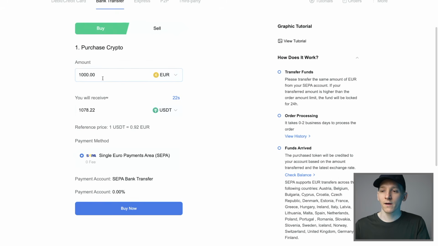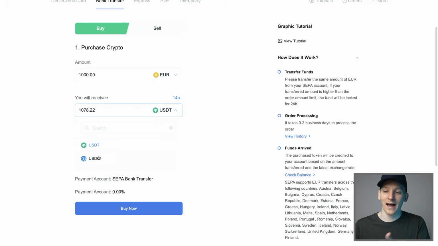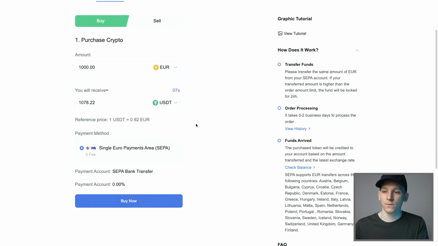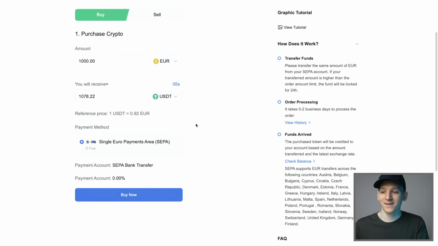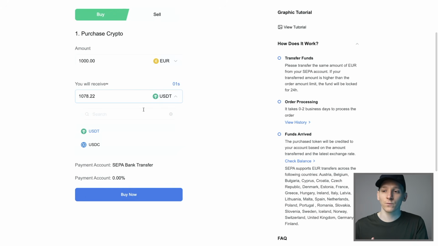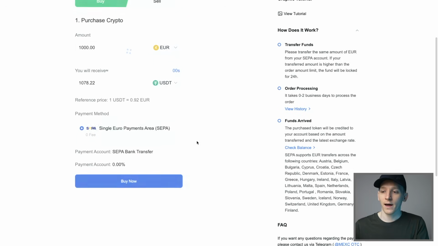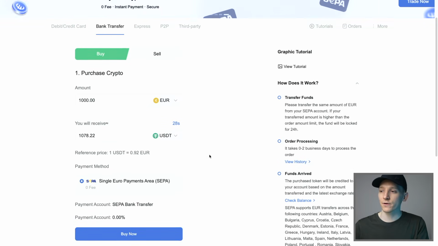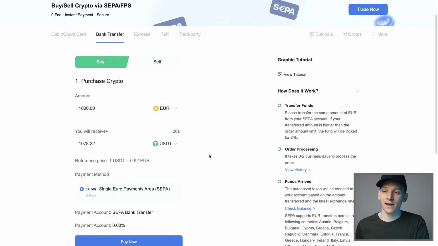So what you can do is tell them how many euros you're going to deposit, and they will switch that into USDC or USDT as your choice. Most futures are traded against US dollar tether, just as a guide there. So most people will transfer into US dollar tether instead of USDC, but that's up to you. You'll have to check the trading pair if it's supported with USDC, if you want that one, and then go ahead and click buy now. Now what you can do is get MEXC's bank details and send a bank transfer into them via euros via your banking app.